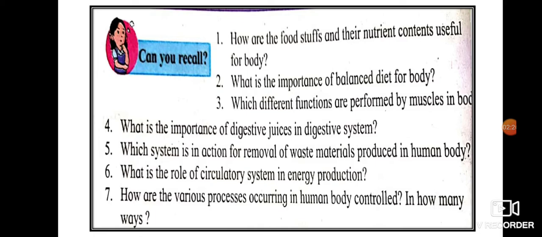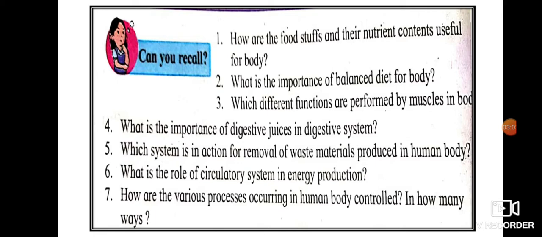Next question, what is the importance of digestive juice in digestive system? Now digestive juice contains different enzymes. These enzymes act as catalyst and bring about the chemical reaction at faster pace. The digestive juice of stomach makes the pH of the digestive tract acidic, while that of the intestinal juice makes it alkaline.